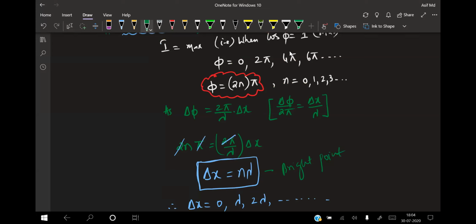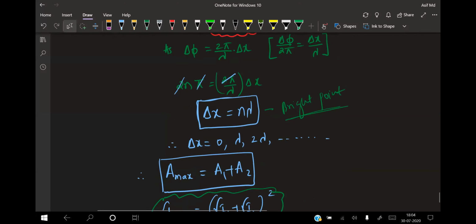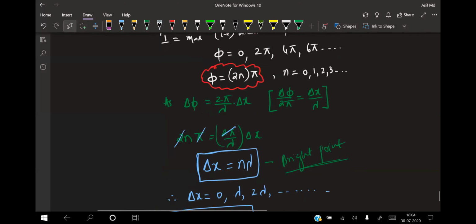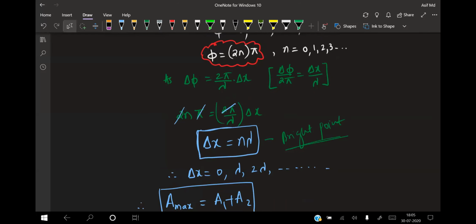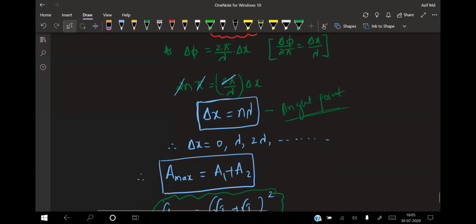Bright point. Constructive interference is also called a bright point. For a bright point, delta x is equal to n lambda. When delta x is 0, n is 0. If I take n equal to 0, the bright point is at the 0 position. Remember, at 0 we are getting a bright point. The next bright point is at lambda, the next at 2 lambda, and so on.